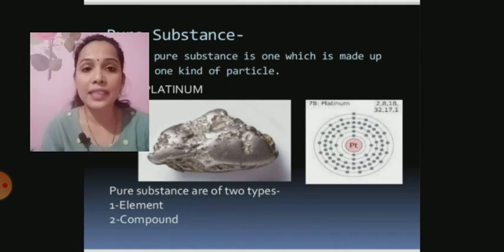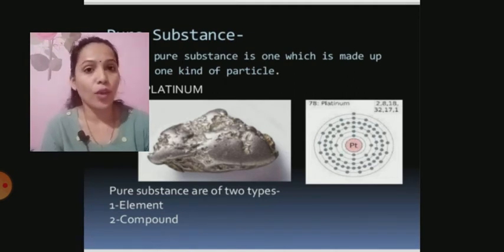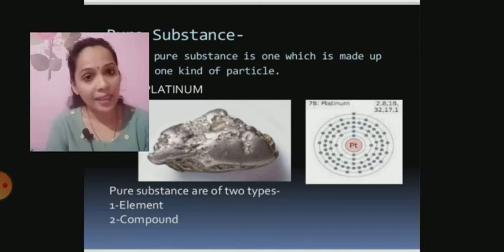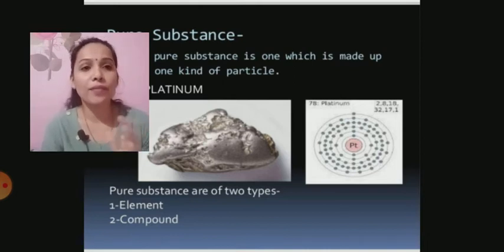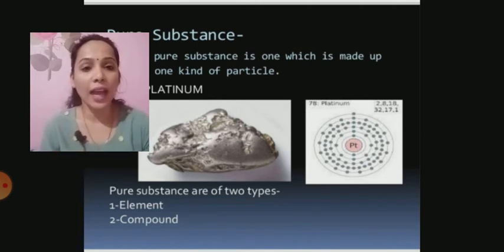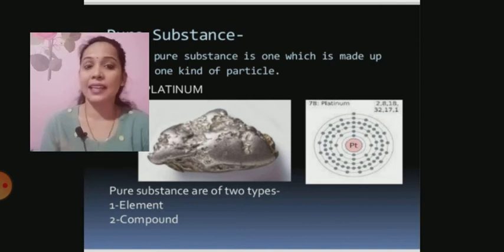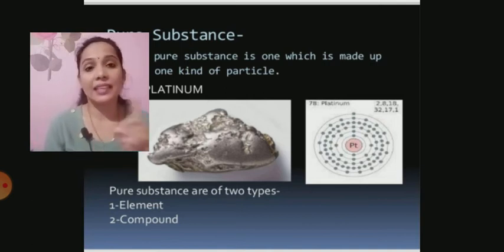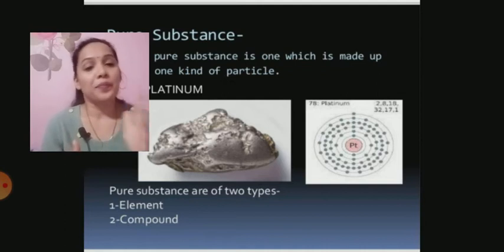Giving an example of a pure substance, you yourself would tell me that an iron nail is a pure substance. You have studied elements in 8th standard. In the periodic table, 118 elements are there, and 2 are yet to be found out. All those are called elements. Like you people are called students when you are together, and each one has an identity. For example, I call Neha, I say Hardik, I say Sanskar, I say Riya.